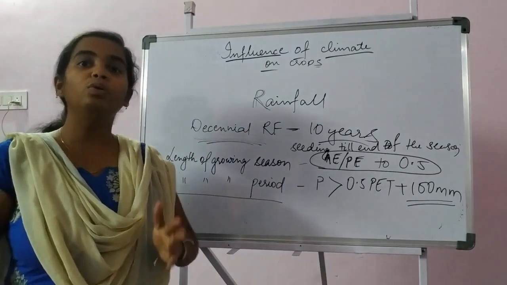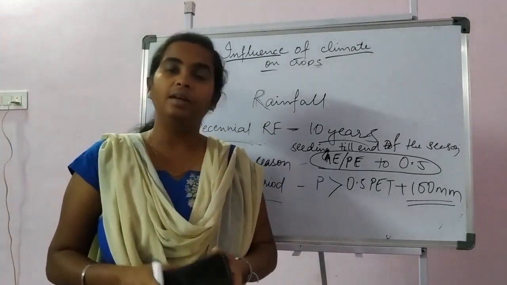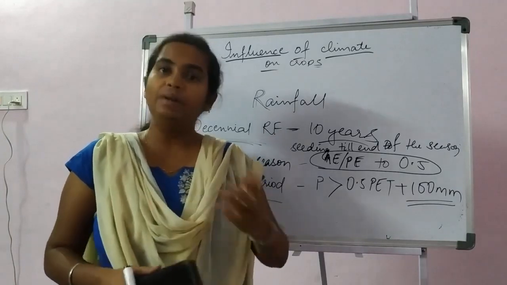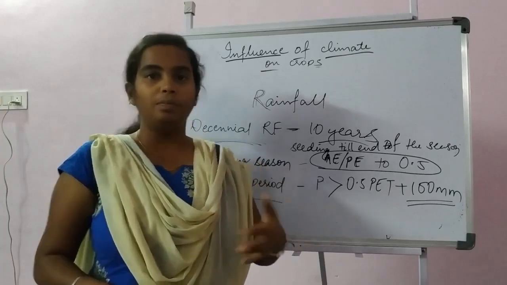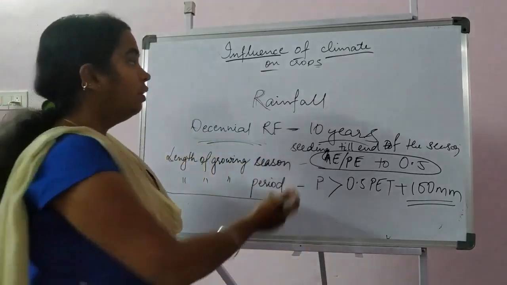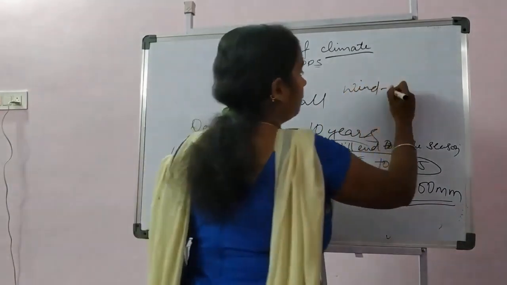And as I have told you, the other two important parameters are wind velocity and relative humidity. We have discussed the effect of relative humidity and wind in the previous section. Wind increases ethylene production in the plants.